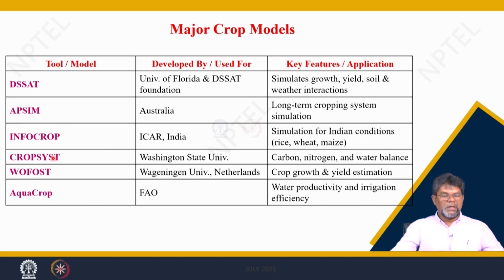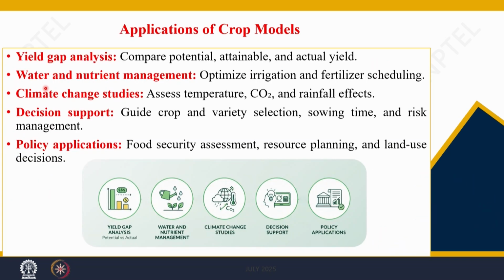Mostly DSSAT is widely used globally, with a huge number of users, and it is a comprehensive and mechanistic model. So, we will be doing all our exercises with the DSSAT model. The models are applied, very briefly, for yield gap analysis, which is the difference between the attainable and the actual yield I discussed earlier, water and nutrient input management, climate change studies, climate risk analysis, decision support systems, policy applications, food security assessments, resource planning, and land use decisions. That is what we use the DSSAT model applications for.